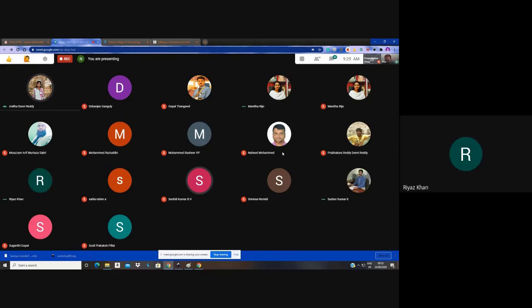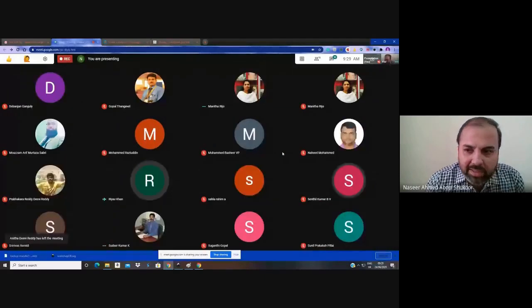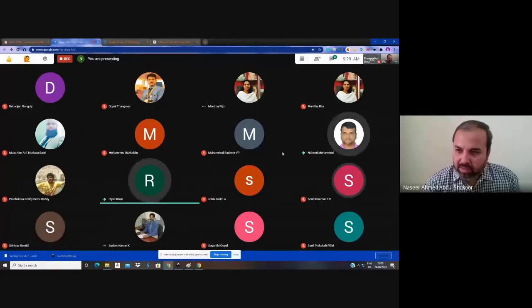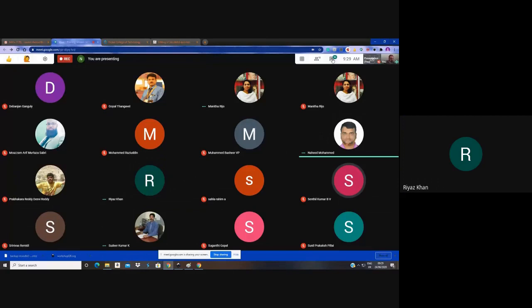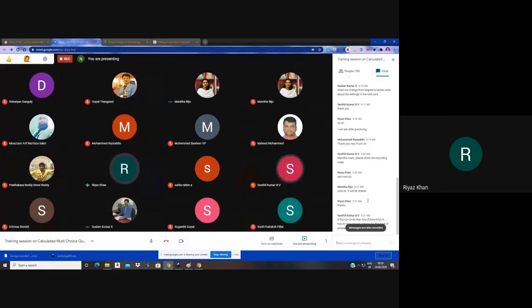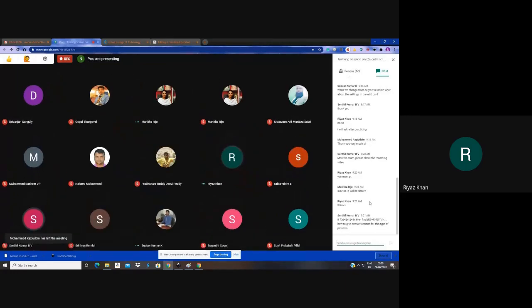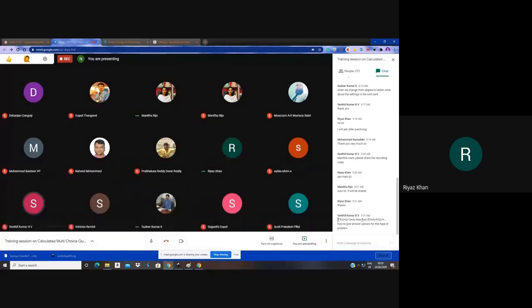Shantil sir wrote one question: if f(x) equals 2x squared plus 4x, then find f(5 plus h) minus f(5) over h. It is very lengthy, sir. Tell me again. It is there in the chat box. Please look at the chat box. f(x) is equal to 2x squared plus 4x, then find f(5 plus h) minus f(5) over h. How to give answer options for this type of problem? Dr. Shantil sir is asking this question. It's related to quadratic form.